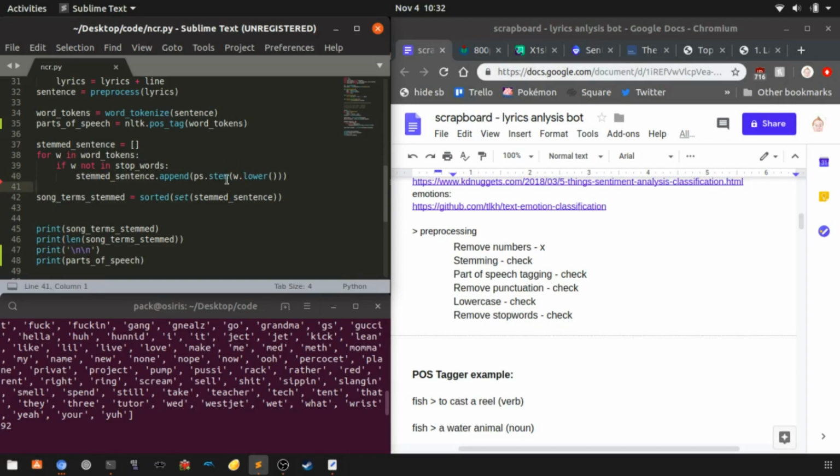Now we want to convert to lowercase because there may be different instances of the same word in the song, where one of them is lowercase or one of them is uppercase, and we don't want to consider those separately. It's the same word, it means the same thing, so we don't want like eight different versions of the word scream, one that's lowercase, one that's uppercase.